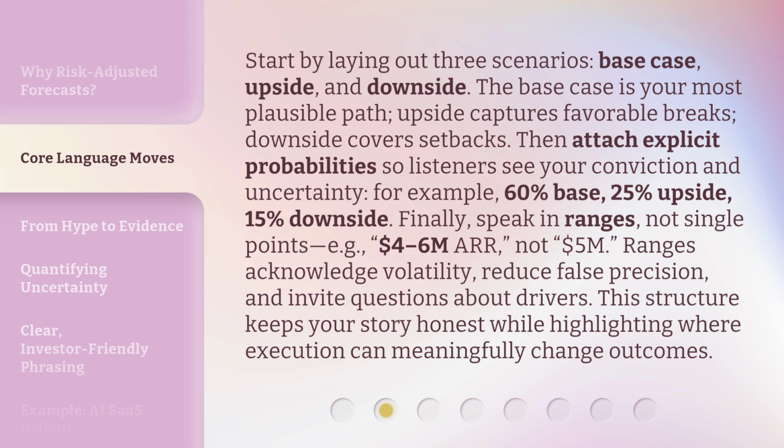Finally, speak in ranges, not single points, e.g., $4 to 6 million ARR, not $5 million. Ranges acknowledge volatility, reduce false precision, and invite questions about drivers. This structure keeps your story honest while highlighting where execution can meaningfully change outcomes.